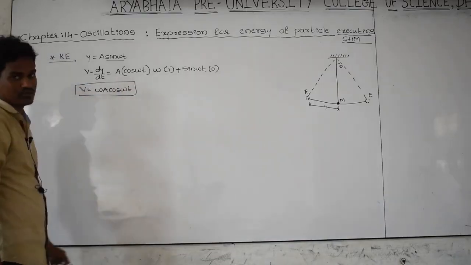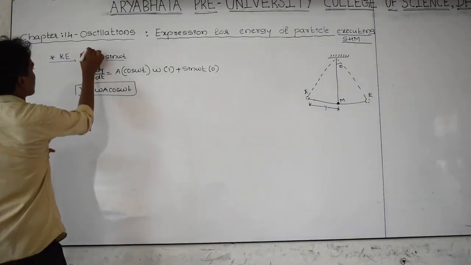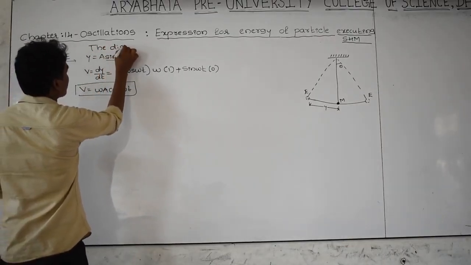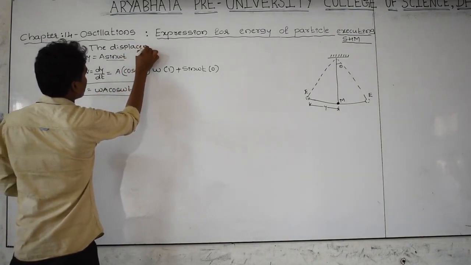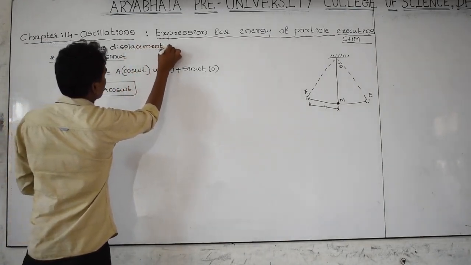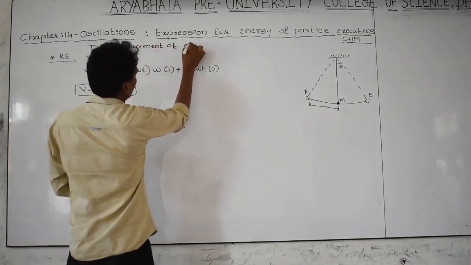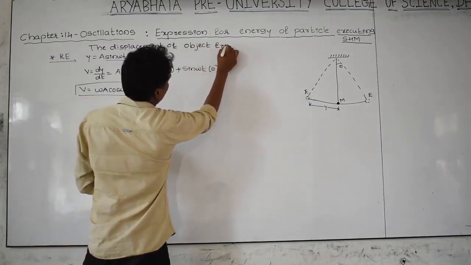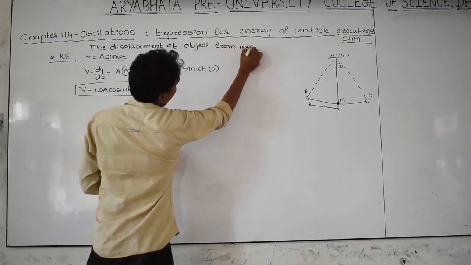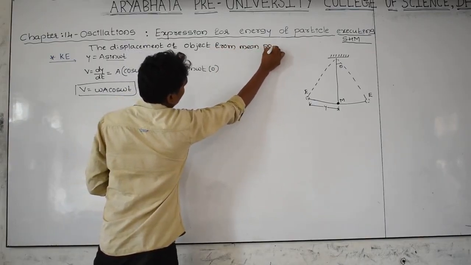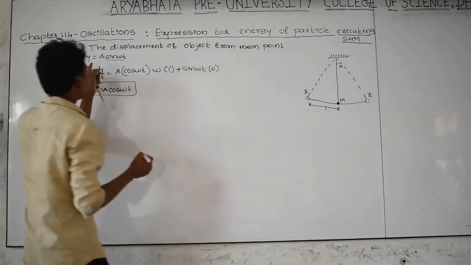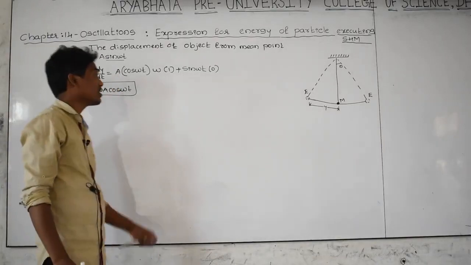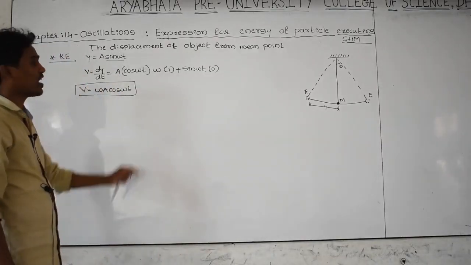What have I taken? The displacement of the object from the mean point. I have taken the expression as y equal to a sin omega t, or the displacement of the object from the extreme point would be y is equal to a cos omega t, but I have taken the sine function.